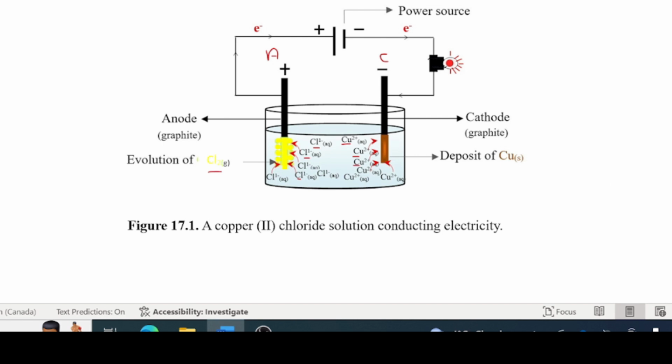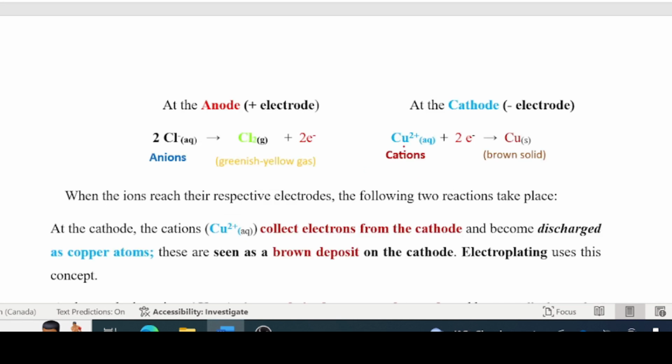Let's explain why that is happening. At the anode, which is the positive electrode, these chloride ions that go there are called anions. They're called anions because they're going towards the anode. These are called cations because they're being attracted to the cathode.